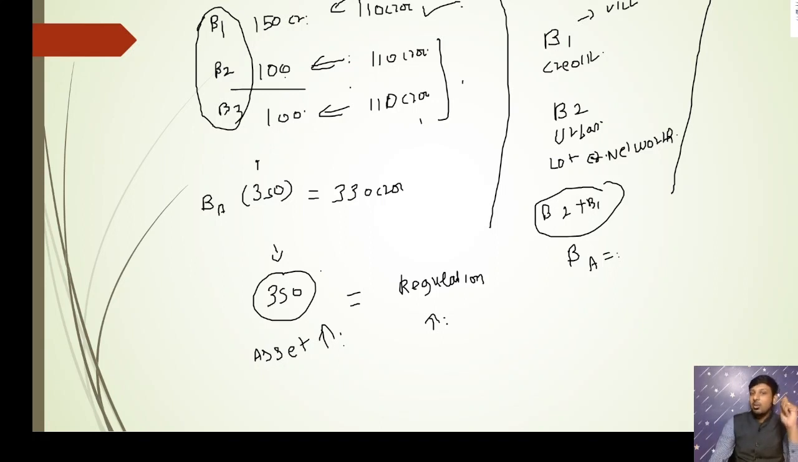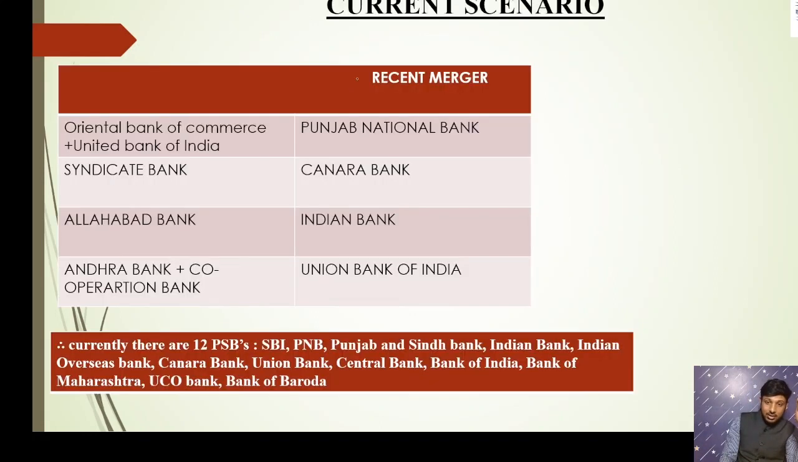Now we will see the current scenario of the merged and nationalized banks. Last year, the government announced the following mergers. The Oriental Bank of Commerce and United Bank of India will be merged into Punjab National Bank. Syndicate Bank will be merged into Canara Bank. Allahabad Bank will be merged into Indian Bank. Andhra Bank and Corporation Bank will be merged into Union Bank of India.